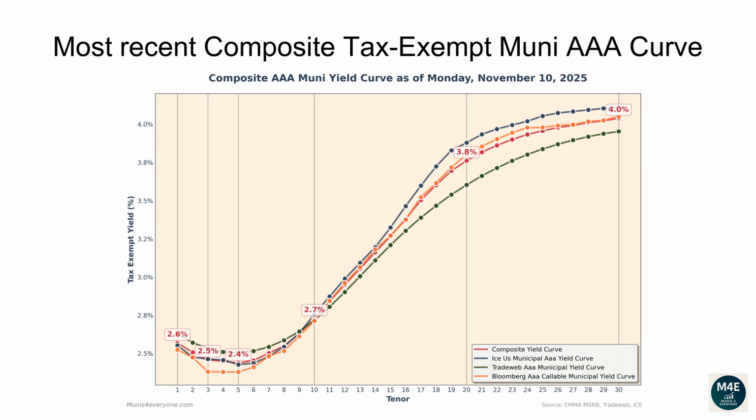The one-year composite tax-exempt yield is 2.57%. The two-year yield is 2.51%. The three-year yield is 2.46%. The 5-year yield is 2.44%. The 10-year yield is 2.73%. The 20-year yield is 3.76%. The 30-year yield is 4.04%.